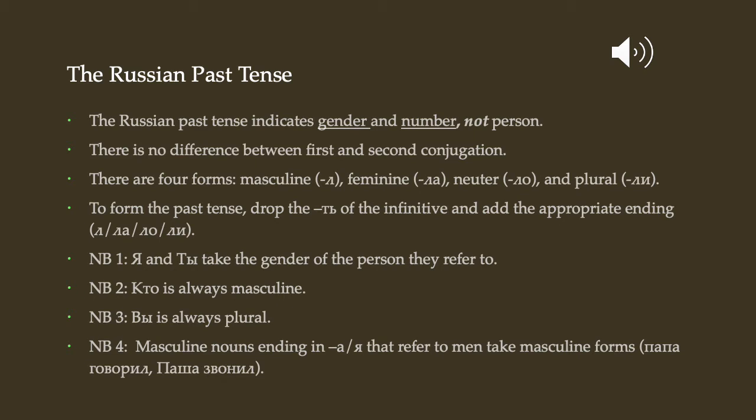And then remember that there are a few masculine nouns that end in а. For example, папа or Паша, and they take masculine forms just like they do for everything else. So these masculine nouns that end in а or я take masculine modifiers like мой, and they also take these masculine past tense verb forms. So we would say папа говорил or Паша звонил.